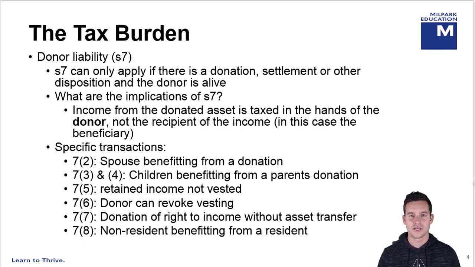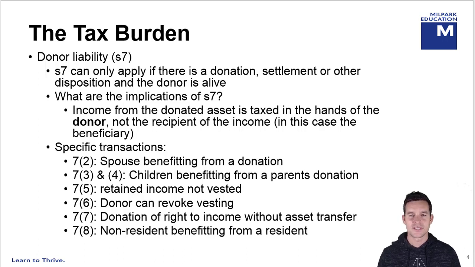Section 7(3) and 7(4) deal with cases where children benefit from the donation of their parents. That can be a direct or indirect donation. But what's important there is that for Section 7(3) or 7(4) to apply, a parent must have donated that asset. Not a grandparent, not an uncle, it must have been a direct parent. And children can be direct children, they can also be stepchildren.